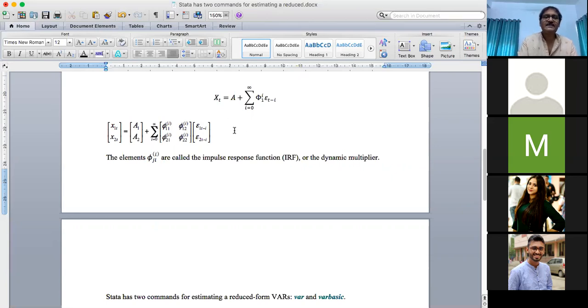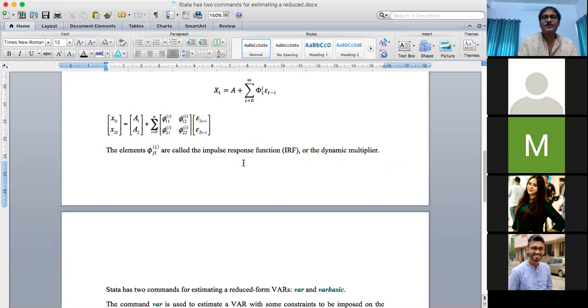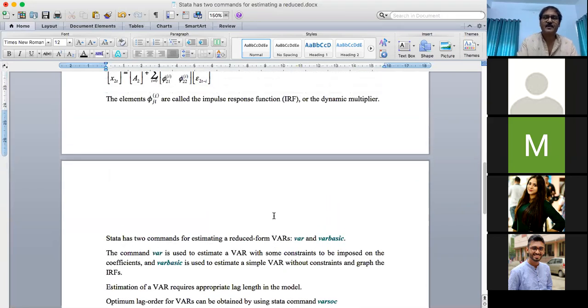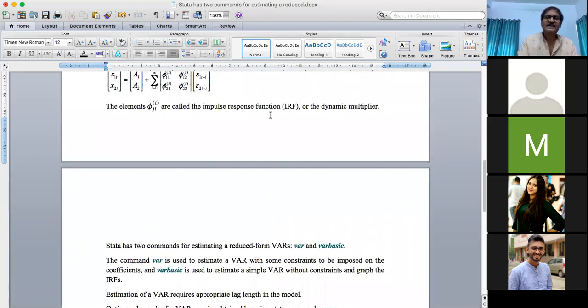To find out this kind of effect, we need to find out the structure of the impulse response function. And to find out impulse response function, we have to convert the autoregressive form into a moving average form. Okay, so these are the basic theoretical structure we need to keep in mind before applying this model with data.